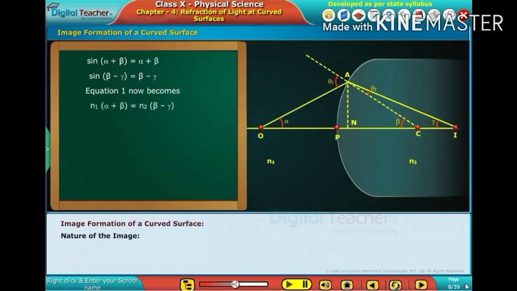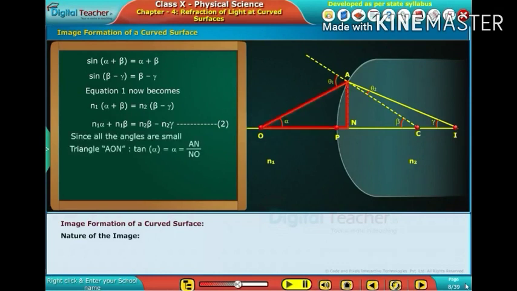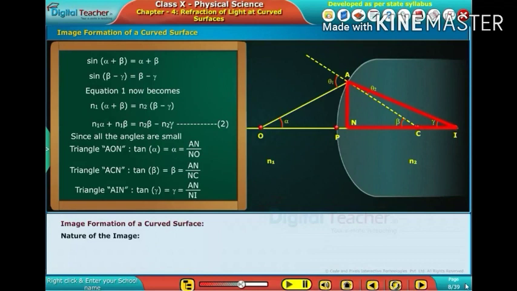Equation 1 now becomes n1 into alpha plus beta is equal to n2 into beta minus gamma. n1 alpha plus n1 beta is equal to n2 beta minus n2 gamma. Consider it as equation 2. From the triangle AON, tan alpha is equal to AN by NO. From the triangle ACN, tan beta is equal to AN by NC. From the triangle AIN, tan gamma is equal to AN by NI.